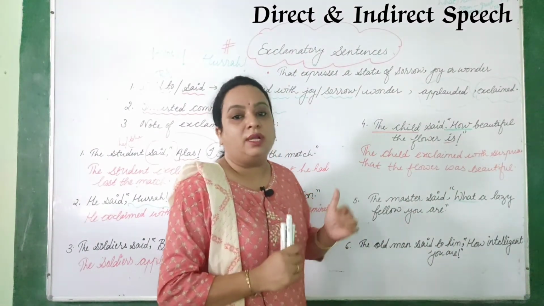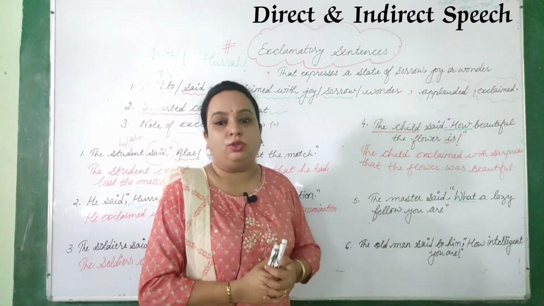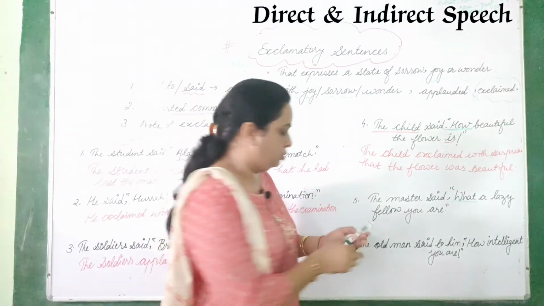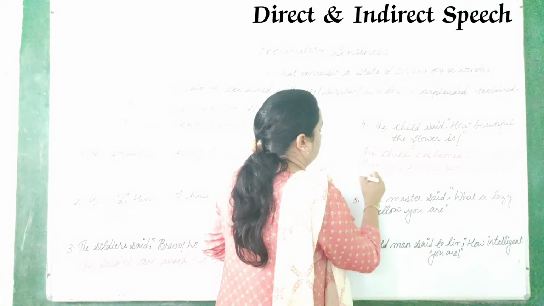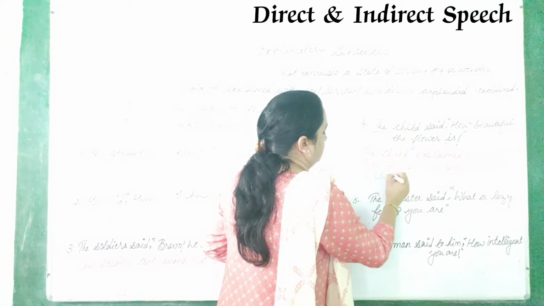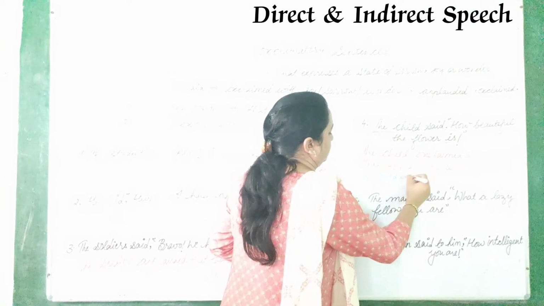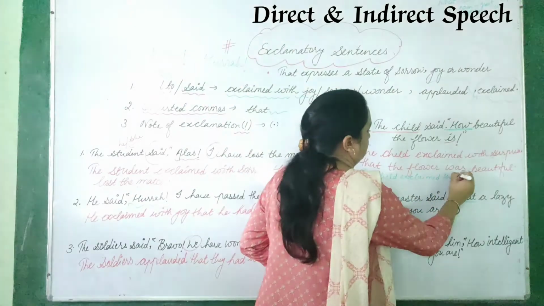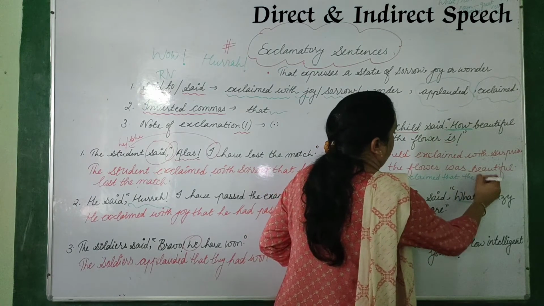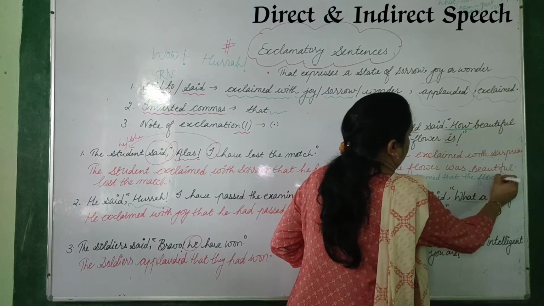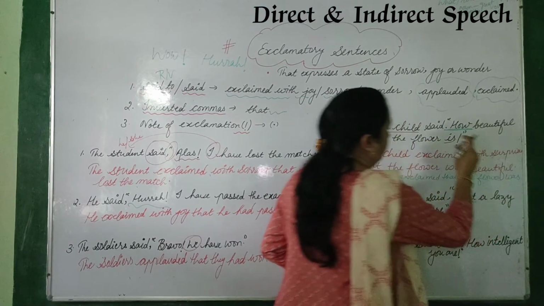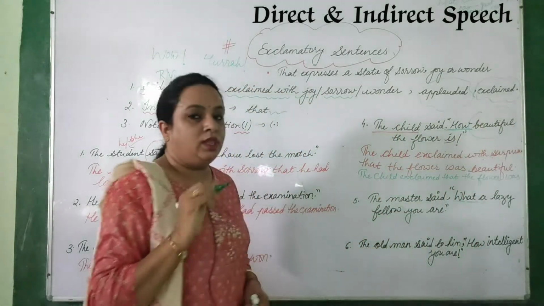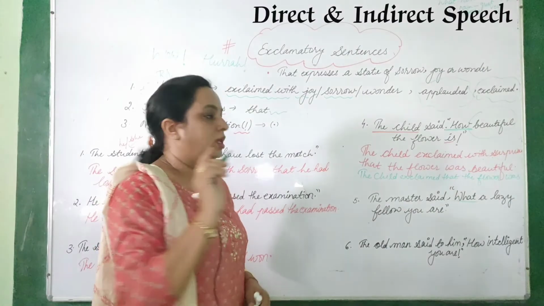That's it. But if we want to change that into the second way, let's see that also. The child exclaimed that the flower was, because this has an adjective, no? So when there is an adjective, we have to use very, right?